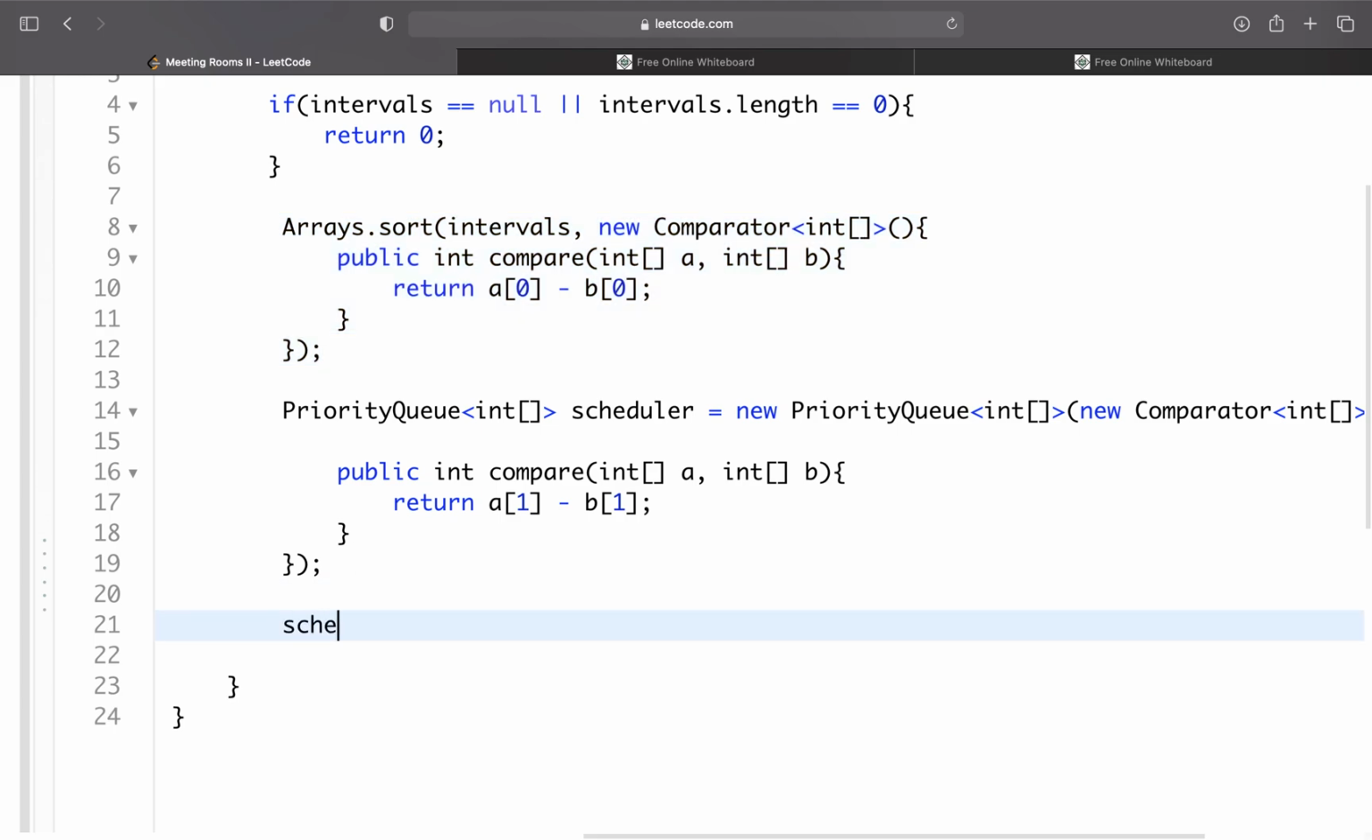So we'll say scheduler.add. I always spell this wrong. Scheduler. I don't even know how to spell schedule. Oh my god, school's about to start and I don't know how to spell schedule.